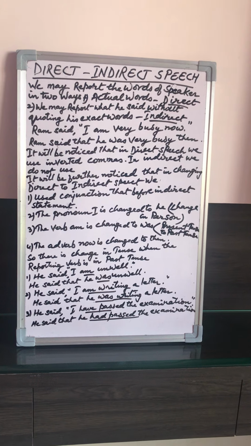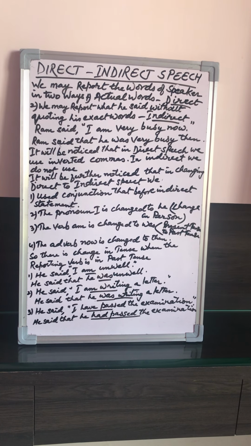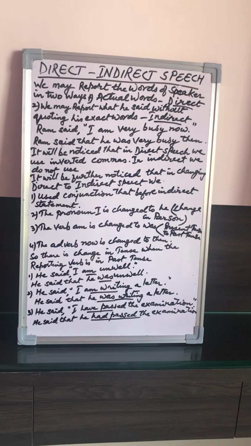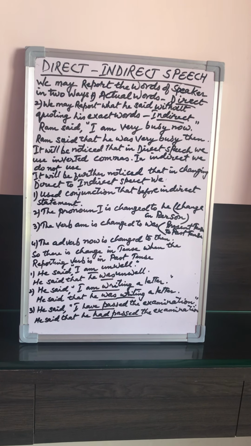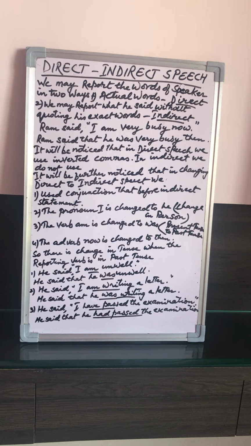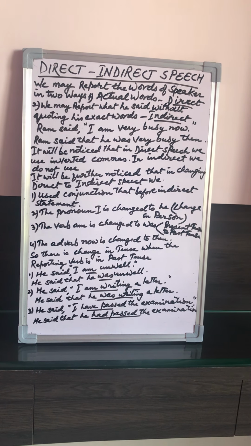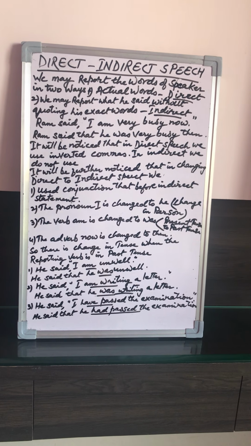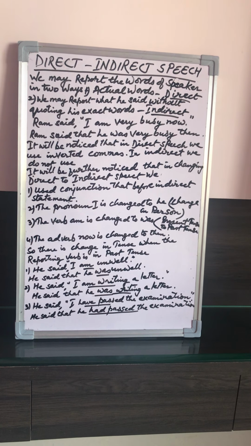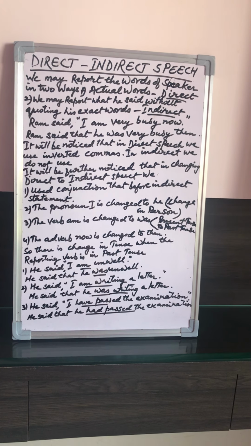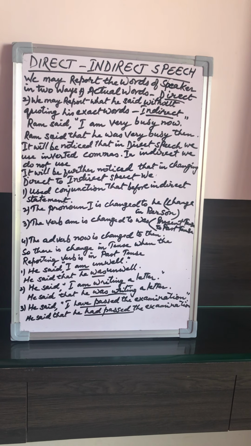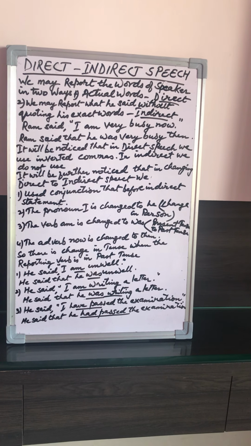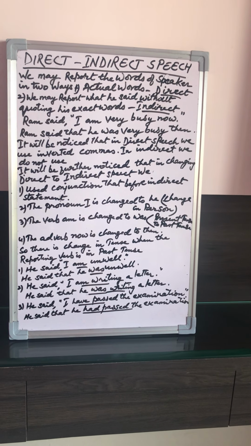For example, we may write the above examples putting the reporting verb in the present tense. He says, "He is unwell." It will remain the same. He says that he is unwell. So if the reporting verb is in present, then the reported speech will also remain in the present. He has just said that his master is writing letters. He says he has passed the examination. He says the horse died in the night.